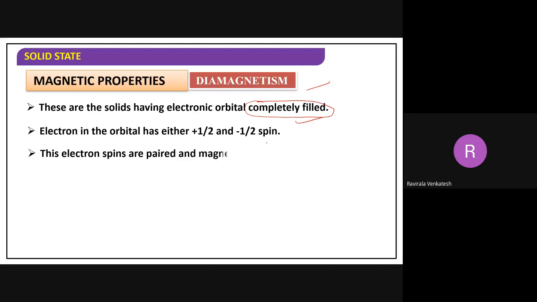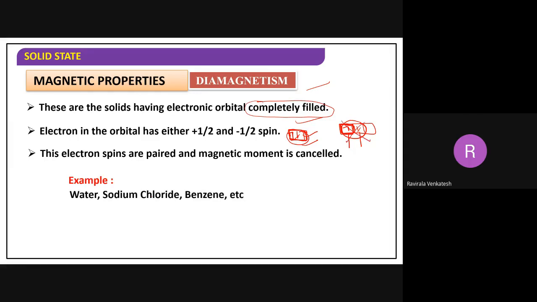So, for example, I told you, this is plus spin and this is minus spin. Now, plus and minus are both in the same orbital, so they will be cancelled. But if I take this one, you cannot say it is cancelled. It has magnetism. These are unpaired electrons only. Remember, the electrons must be paired in the same orbital. The condition is that these electron spins are paired and the magnetic moment is cancelled. This is cancelled. This can never be cancelled.